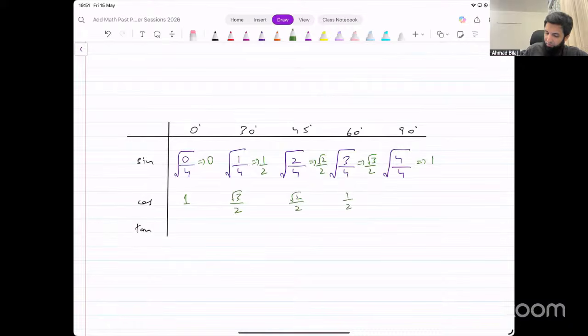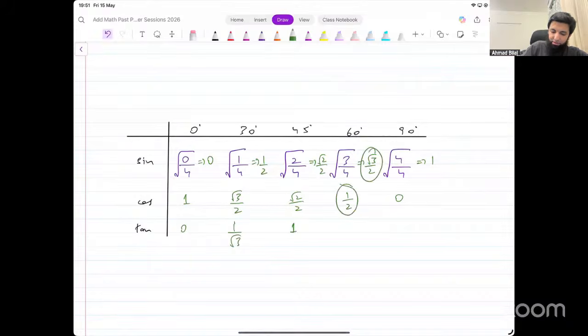1 over 2, 0. Tan is just sine over cos. Sine over cos. 0 over 1, that is 0. 1 over 2 over under root 3 over 2, that will be 1 over under root 3. Another way to write that is under root 3 over 3. That's the same thing. This over this, that is 1.